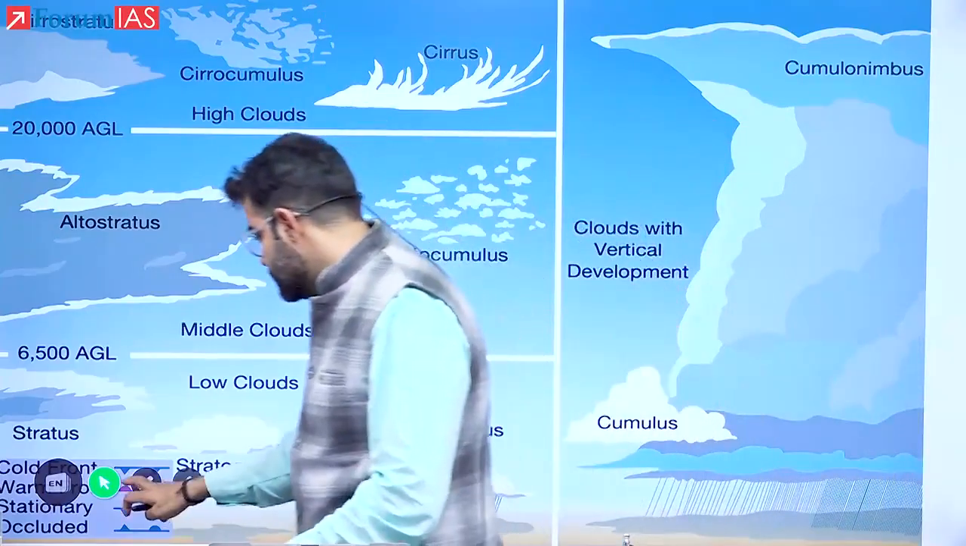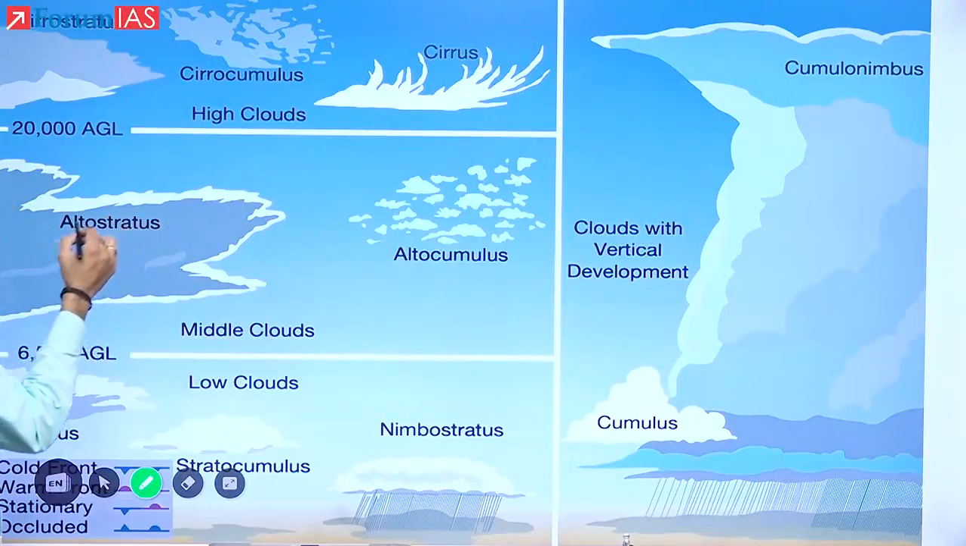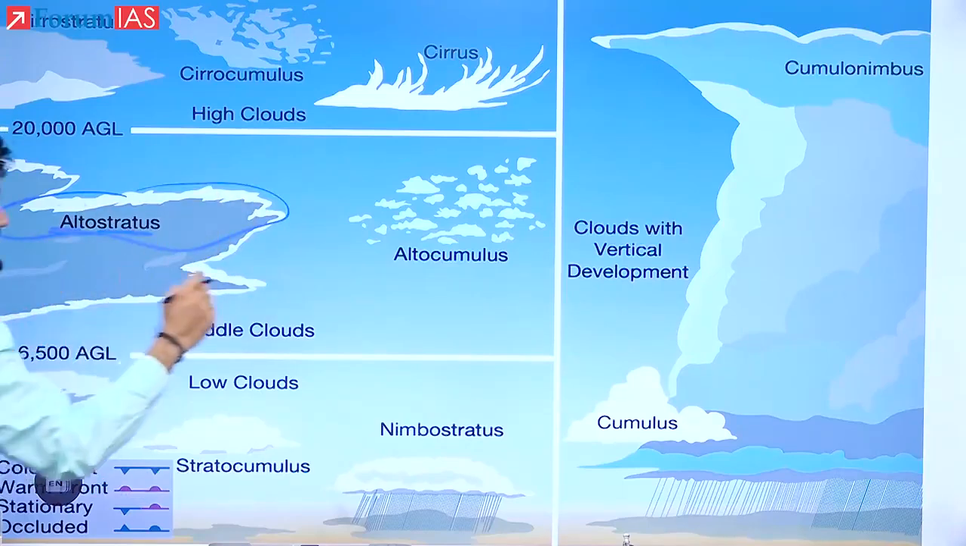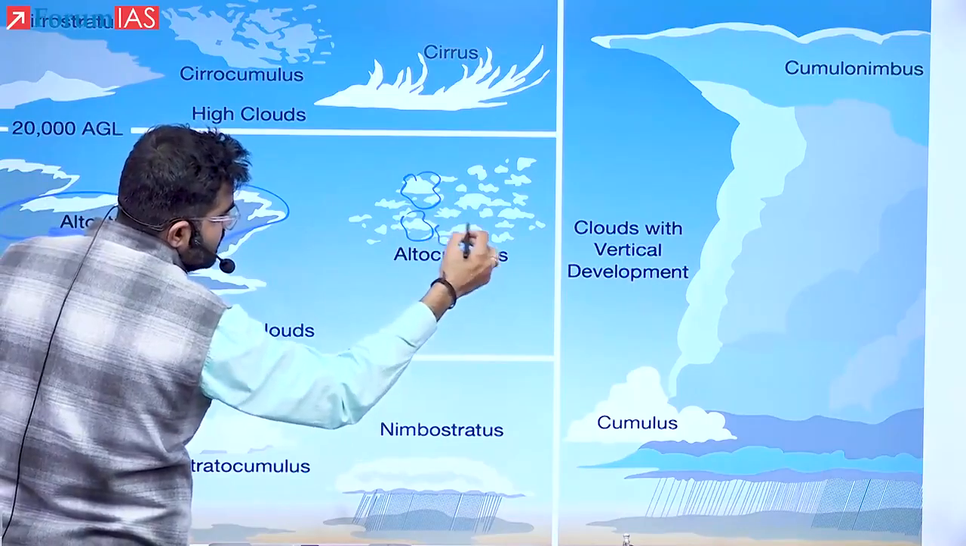Now see here, in this one, please understand the shape. What does alto mean? Mid, at the mid. Stratus means, can you see? This is sheet-like. Yes or no? Yes. Then what is cumulus? This is a kind of wool-like cloud. They are known as cumulus cloud.